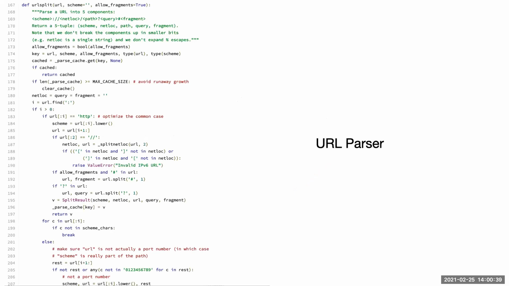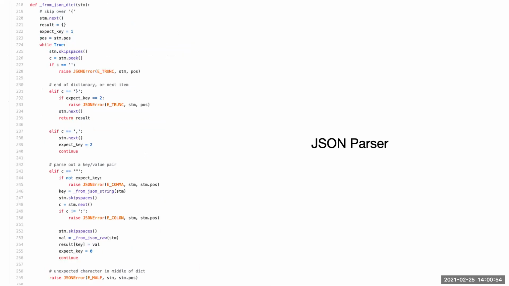To understand how to solve this issue, we looked at several parsers. Here is an example URL parser from the Python source code. What the parser does is to examine input characters, typically 1 byte at a time. This is a JSON parser. Again, what it does is to examine characters one at a time and make decisions based on character whether to continue or discard the input as invalid.